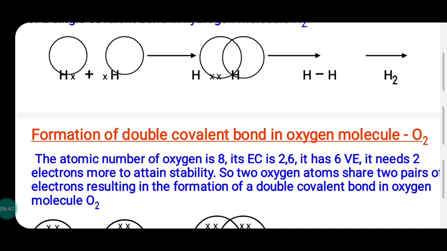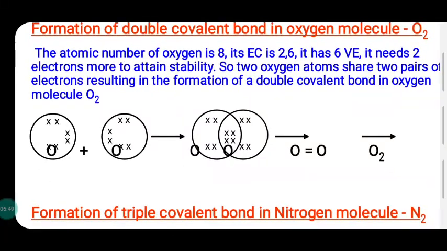O double bond O. Sorry, sharing of 4 electrons or 2 pairs of electrons leads to O double bond O. That is the O2 molecule. Around each oxygen atom there are 8 electrons.